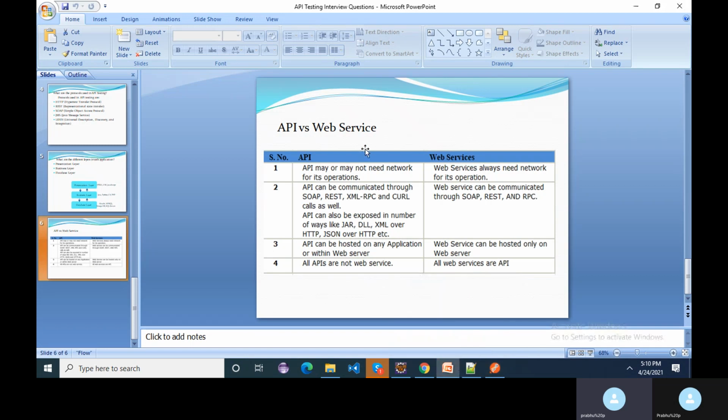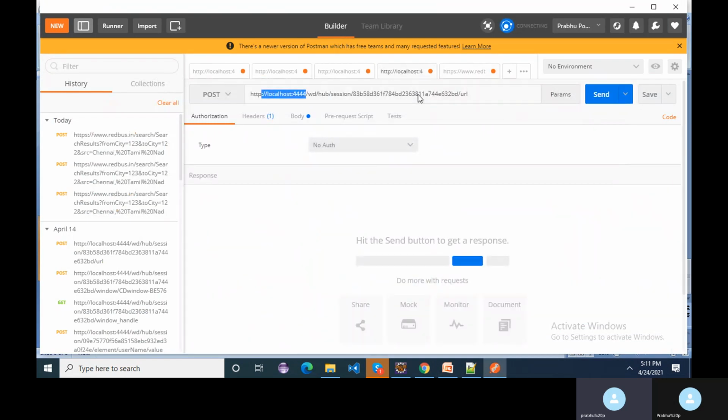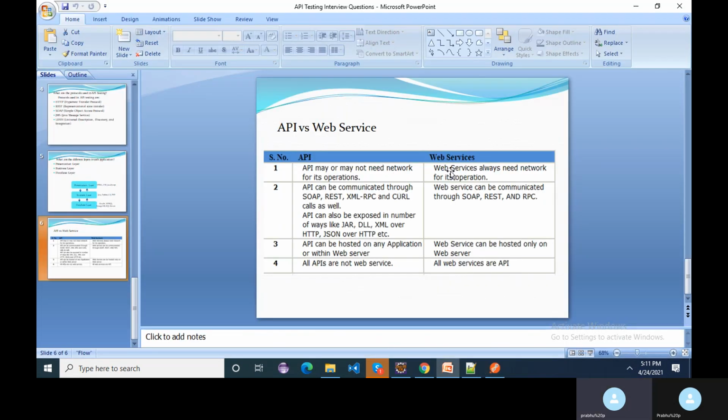Now we can go to the theoretical part. API may or may not need a network for its operation. See, this is an API on localhost. I have done it for Selenium as I said before, so if anyone is interested in how Selenium works internally, please check out that video. I will give the link in the description as well. This is API testing with the localhost, and for this we need no network layer. But a web service always needs a network for its operation, because it works on the internet.